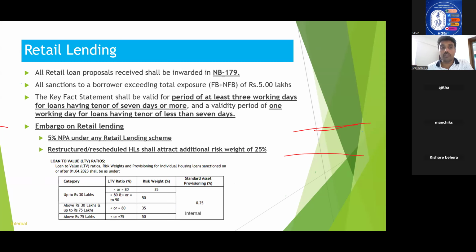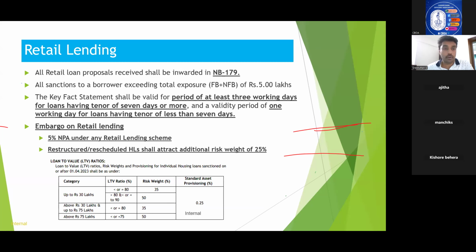Now coming to all the review part. As you all know, each sanctioning authority has to submit the sanction to the next higher authority. So there is a cutoff limit for retail lending. If all sanctions to a borrower are up to 5 lakhs, it is not required to be reviewed. So above 5 lakhs, it is to be reviewed by the next sanctioning authority. And in the case of SHGs, it is 6 lakhs. This is also one of the questions that have been asked over the last few years in question papers.